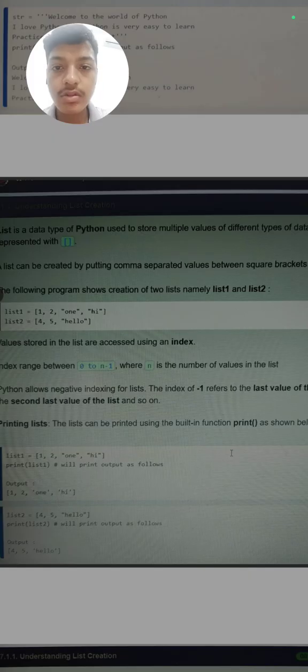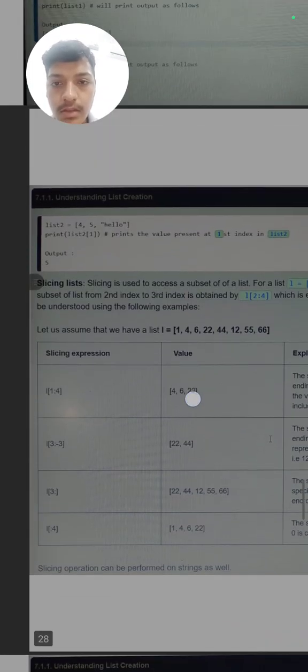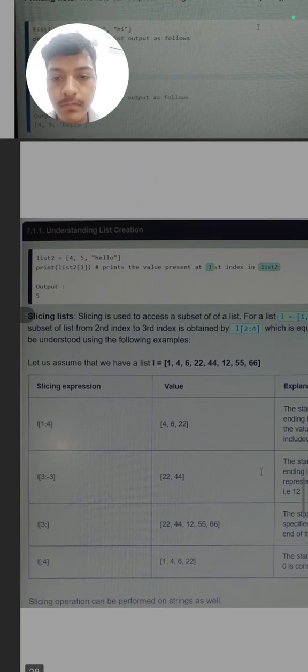It is its main feature. Like in C language you will learn about arrays, which are used to store the same data type only. We cannot store integer and string together, but in list it is the main feature that we can store integer and string together. Like here, list1 is equal to square bracket 1, comma 2, like this. And we can also print the list, like print and the variable in which we gave the list.